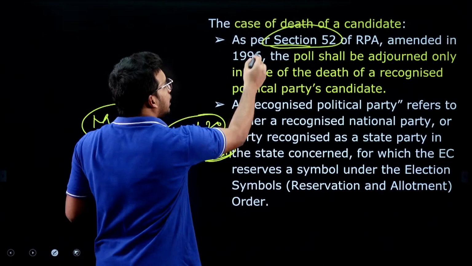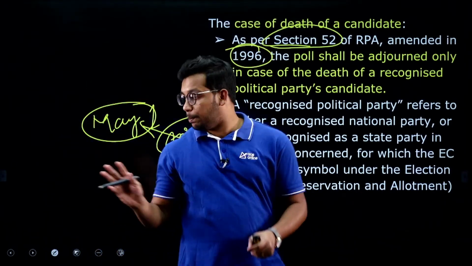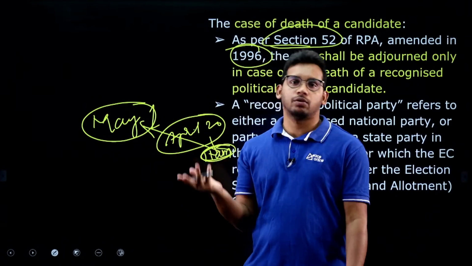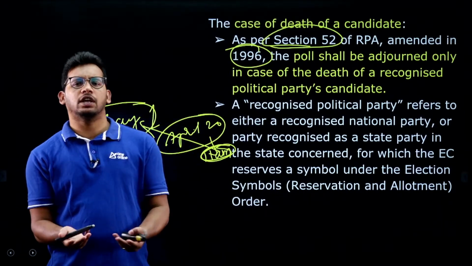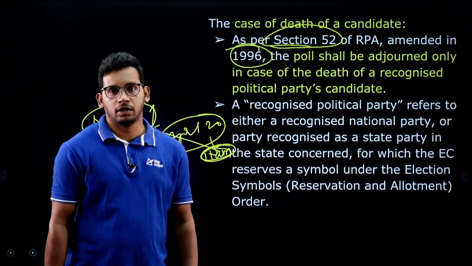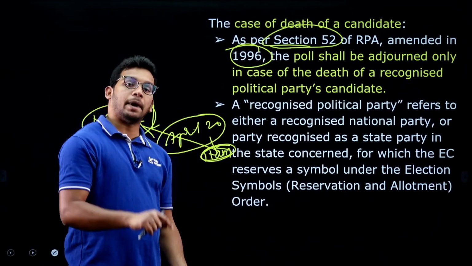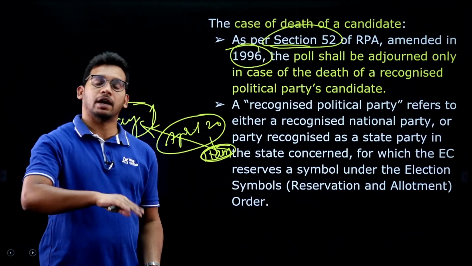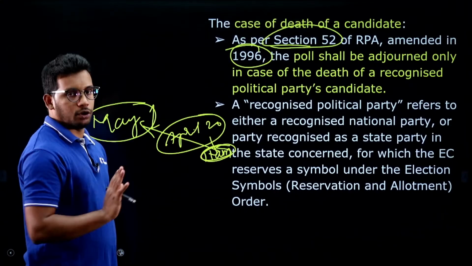It was amended in 1996. It applies only to recognized parties. If a person from the independents has died, then there is no repolling. That is a logical thing: there is no party, it is just a person who wants to contest, and the person itself is not there. That is why there is no exemption for independents, but for parties, even if the person is not there, the party will have a number of members. That is why it was allowed only for recognized parties.